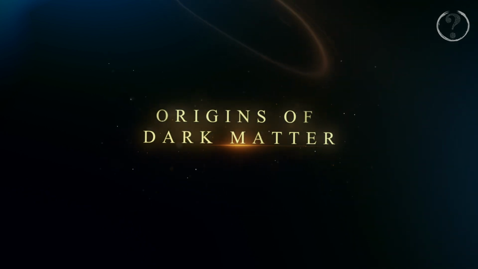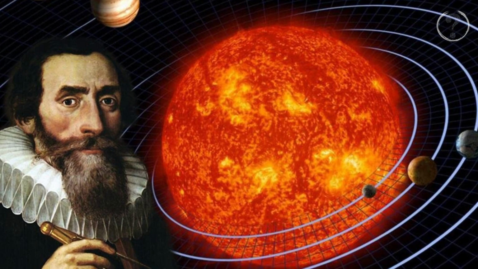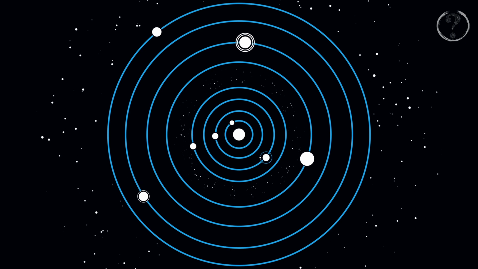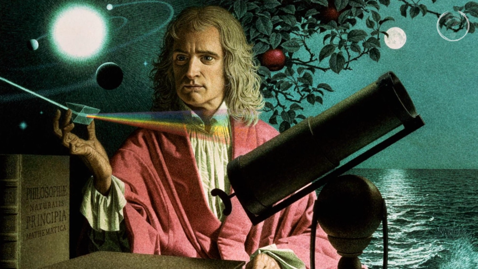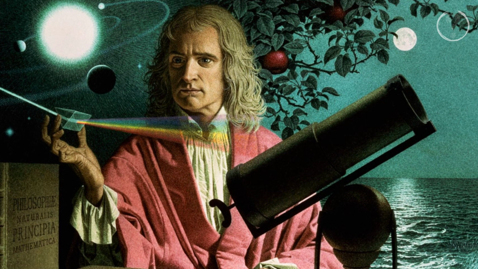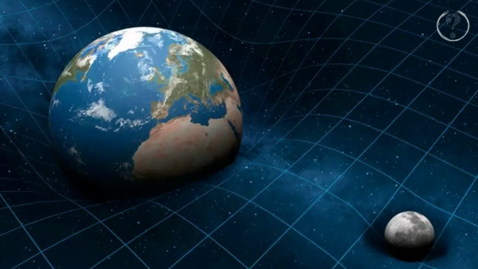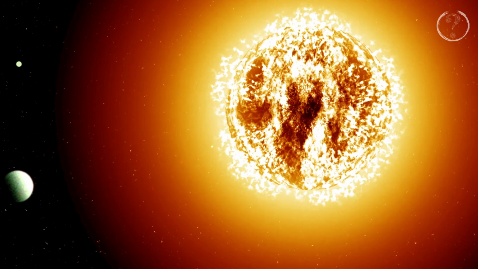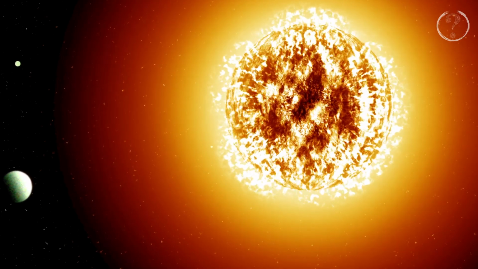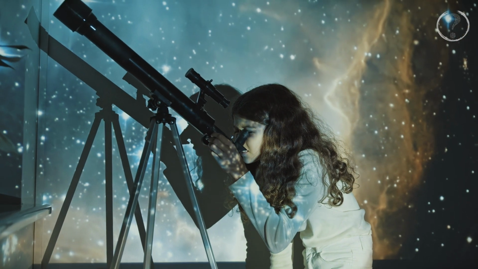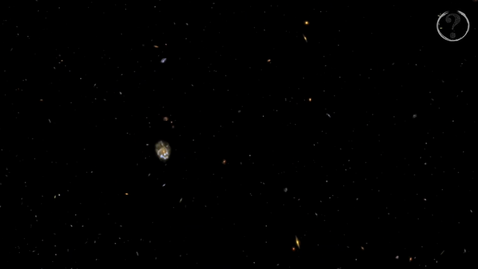Origins of dark matter. In the early 1600s, Johannes Kepler figured out that the further a planet was from the sun, the slower it revolved around the sun. Some decades later, Newton came along and laid down the fundamental laws of gravity, which allowed us to measure this incredibly important force. Using Newton's law of gravitation, we calculated the sun's gravity, which in turn gave us details about the sun's mass. With the further advancement in telescopes and other astronomical technology, scientists started applying Newton's law of gravitation on rotating galaxies to study them too.